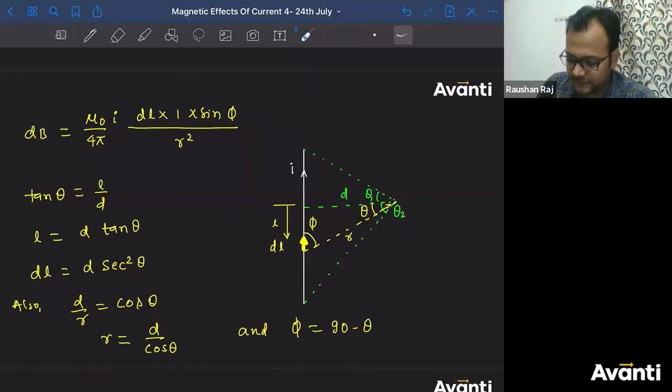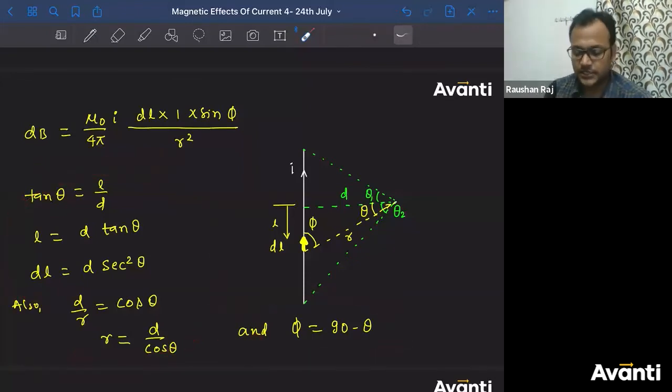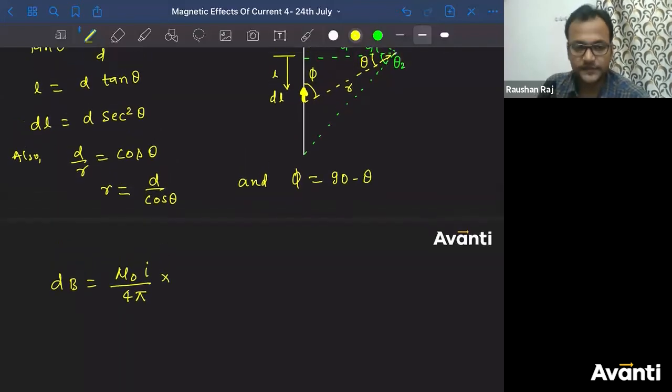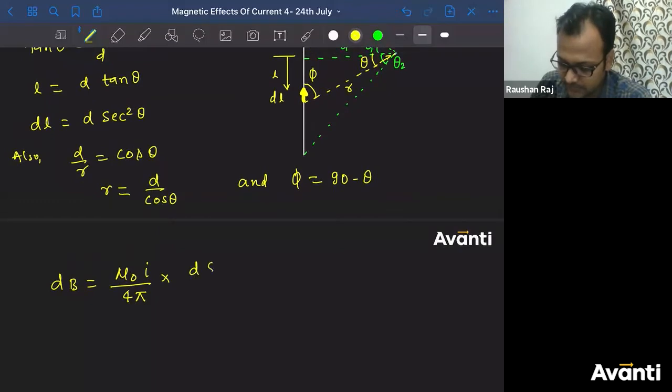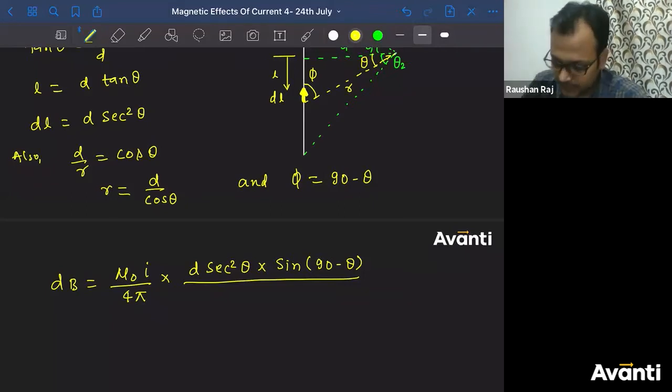Now use all of these conclusions in this equation. सारे conclusions को आप इस equation में use करो. So I'm having dB is equal to mu naught I divided by 4 pi into dl. What is the value of dl? d sec square theta into sine of phi, sine of 90 minus theta, divided by r square. r cos theta can be written as d sec theta.